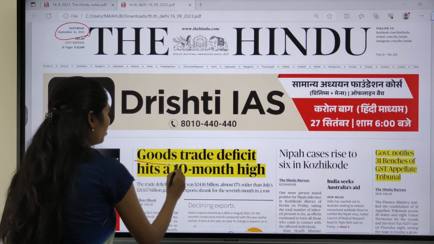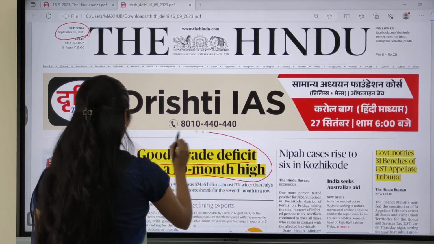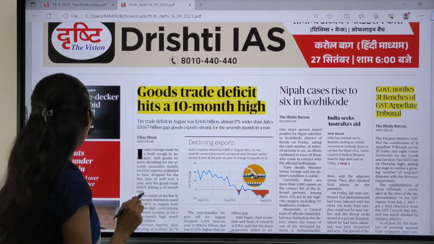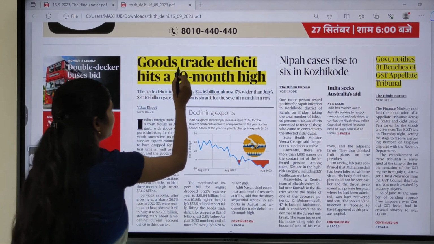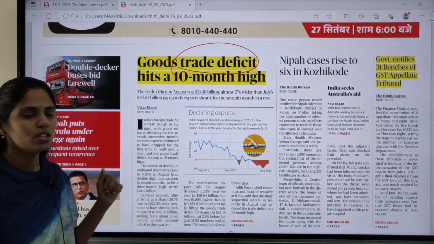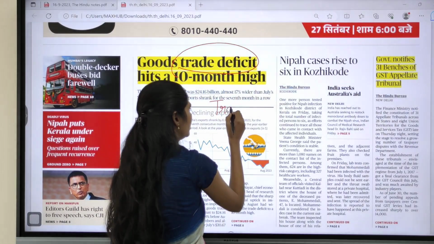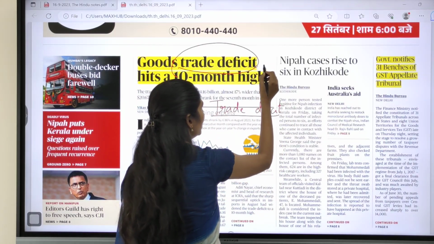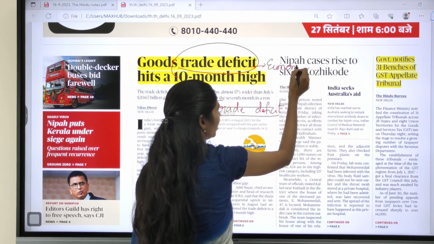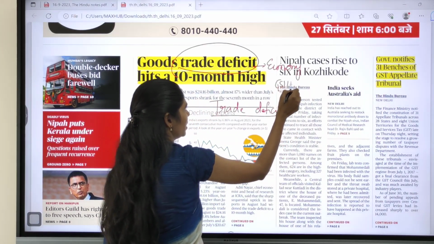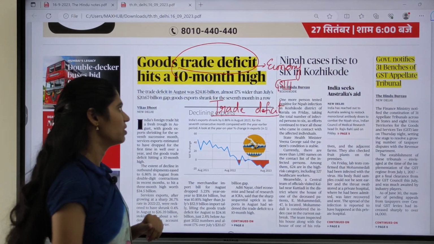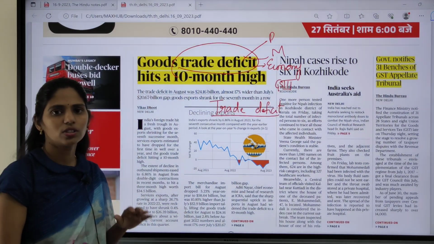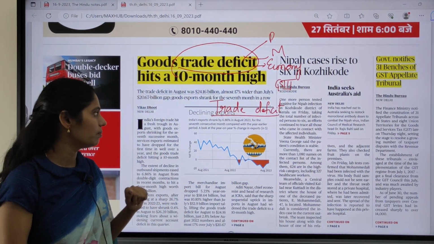The first topic is about goods trade deficit hitting a 10-month high. Here, an important keyword that you have to focus on is trade deficit. You will come across this word in your economy, which comes under part of your GS paper 3, and there is a chance of getting questions regarding this trade deficit in your prelims as well as your mains. So this topic is important for both prelims and mains.